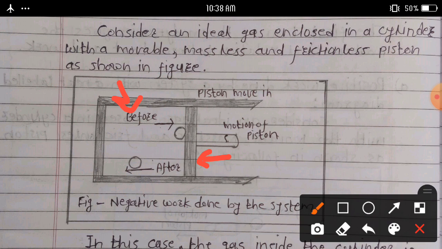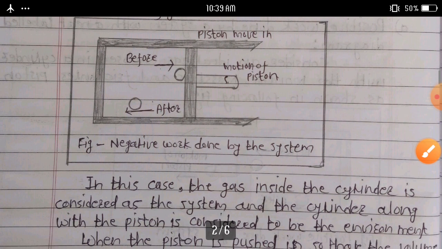As a result, negative work is done by the gas on the piston during compression. A question asked on this topic: explain negative work done by a system with a neat labelled diagram. So we first discussed positive work done by a system, and another one, negative work done by a system.